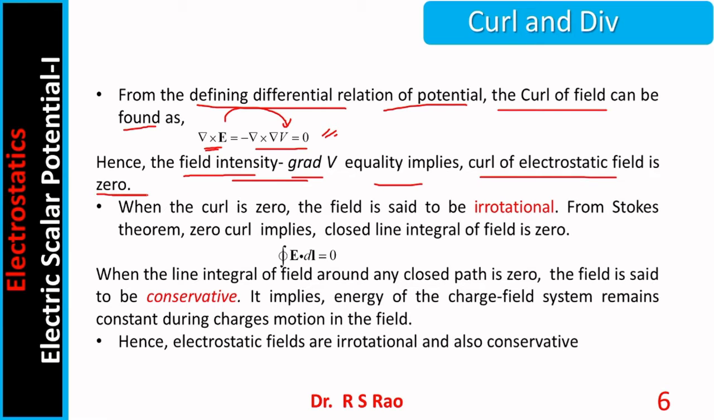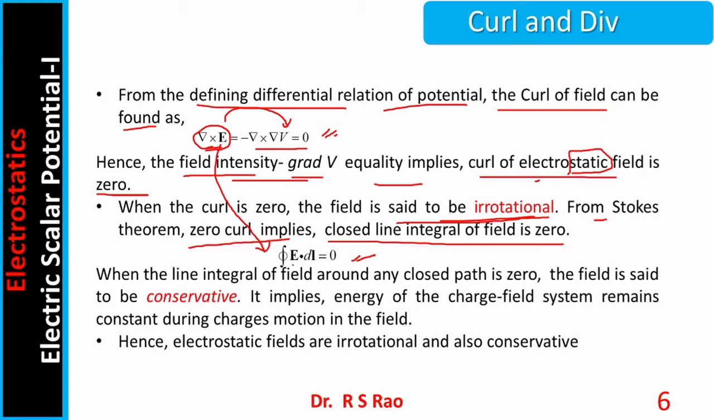Here I want to mention one fact. This is so for static fields. Later we come across dynamic fields. In case of dynamic fields, del cross E is not 0. When curl is 0, the field is said to be irrotational. Let us suppose there is a field whose curl is 0. It is called an irrotational field. From Stokes' theorem, zero curl implies the closed line integral of the field is 0. So del cross E equal to 0 implies closed line integral E dot dl is 0. Both mean the same.